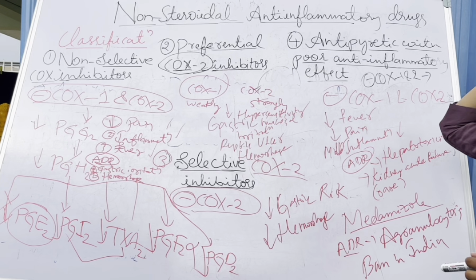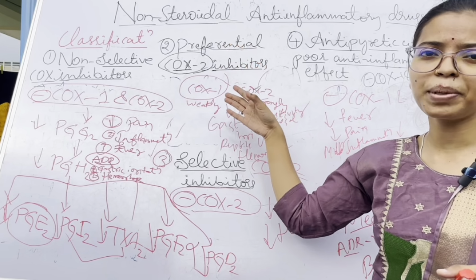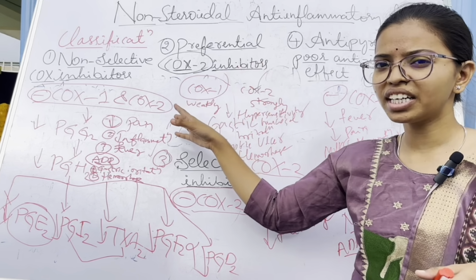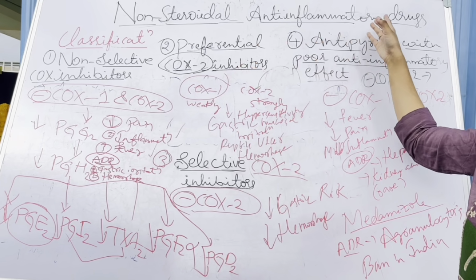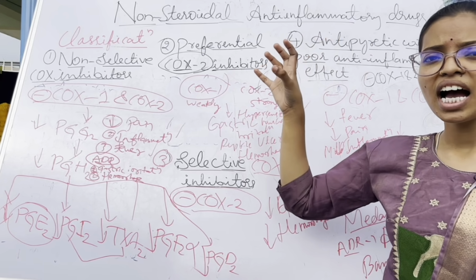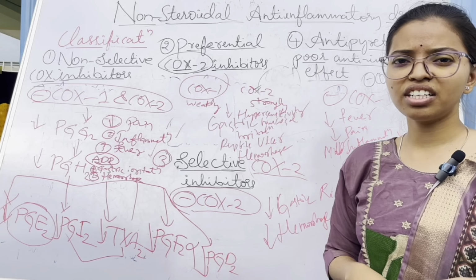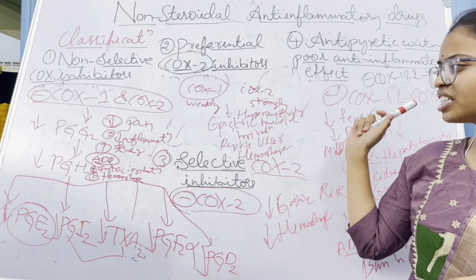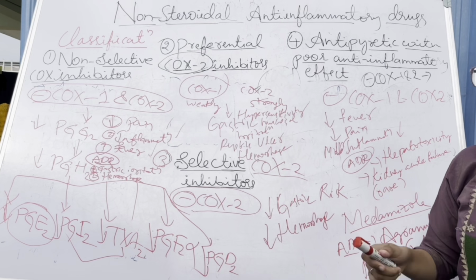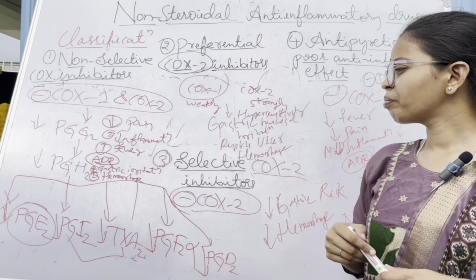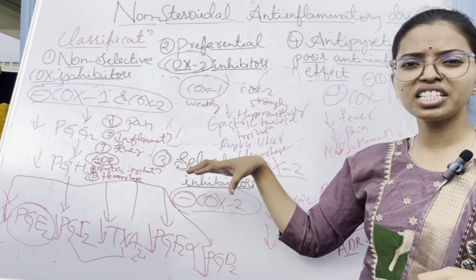Yes, and what are the uses? That is reducing pain, acting as an analgesic effect. The non-steroidal anti-inflammatory drugs are used as analgesic agents and also as antipyretic agents, reducing the fever, and mainly as anti-inflammatory agents. Mainly, they block prostaglandin synthesis.